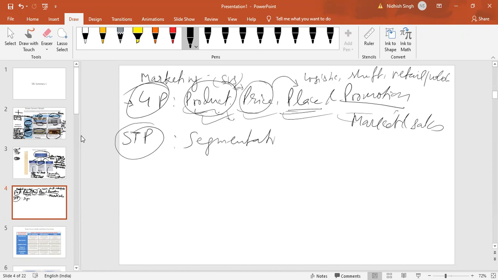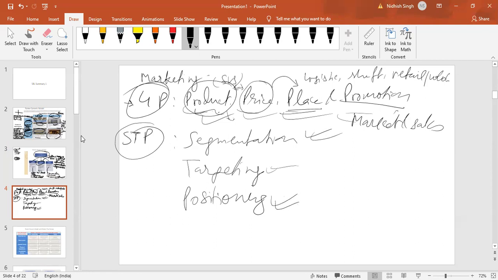Segmentation, targeting, and positioning. Since we have discussed segmentation a couple of times, and targeting and positioning will be discussed in some other strategy topics, it is required to understand what these three together mean.